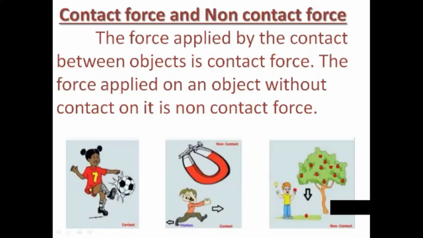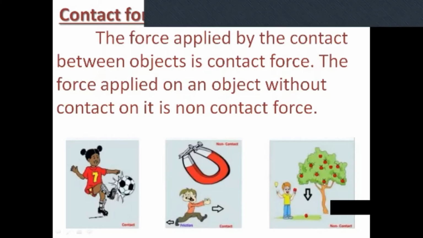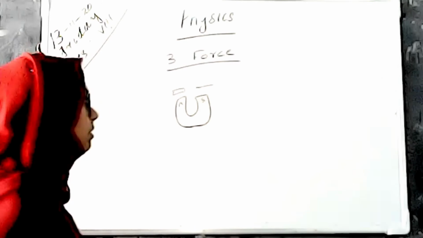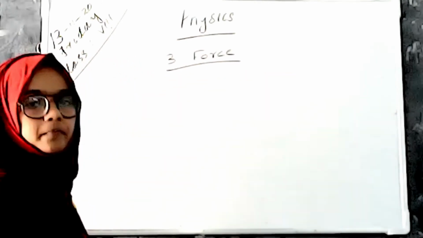And in the last figure, we can see a mango. There is a fruit on that tree, and it falls to the earth. And there is a non-contact force. So the force applied by contact between objects is contact force. The force applied on an object without contact is non-contact force. Okay, I think all of you understand what contact force and non-contact force are. So we discussed the two types of force, contact force and non-contact force.